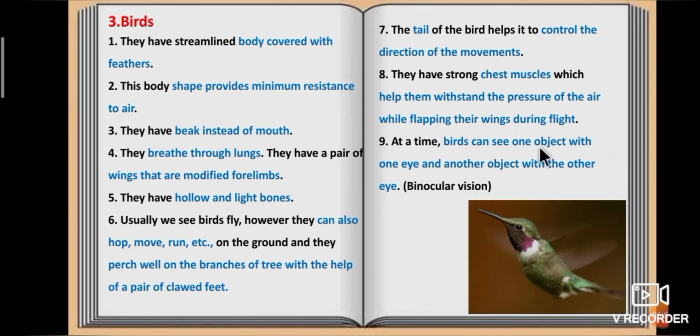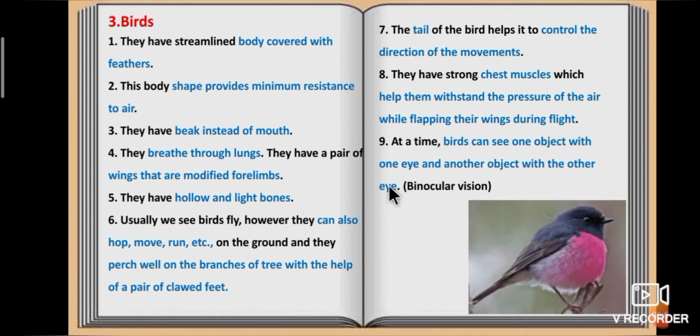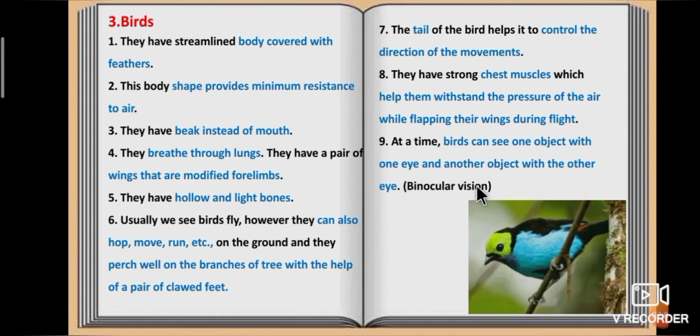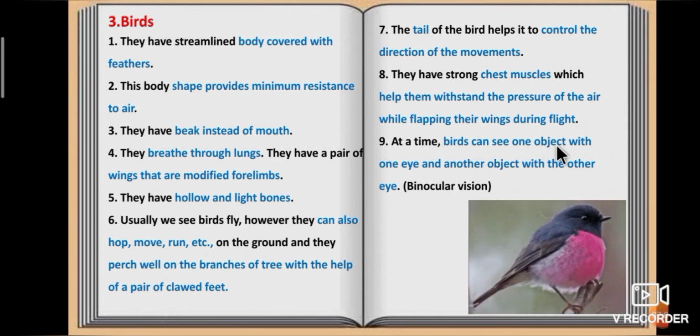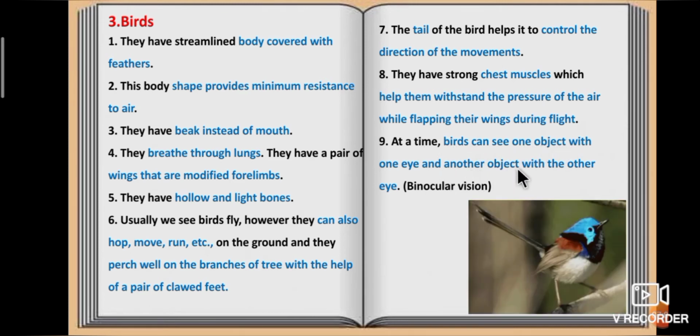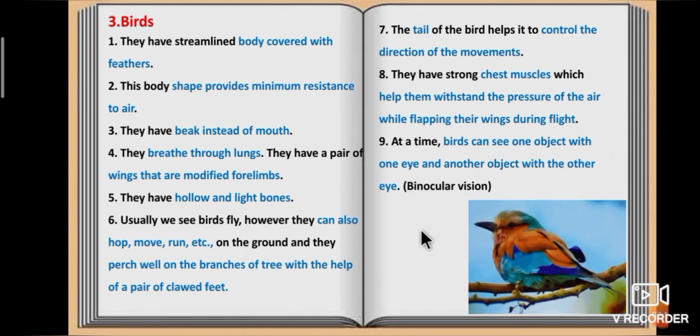At a time, birds can see one object with one eye and another object with the other eye. That is binocular vision.